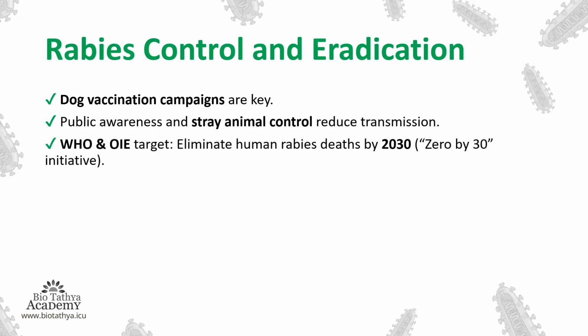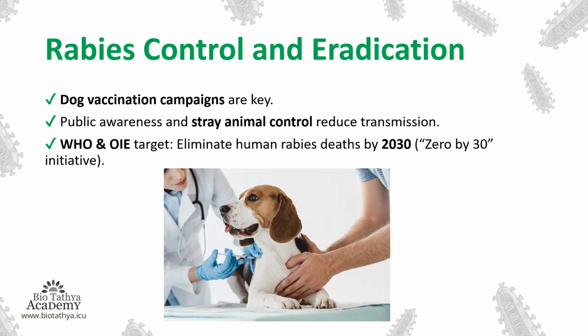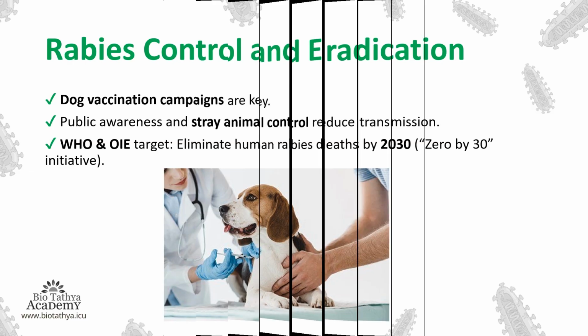WHO and OIE target to eliminate human rabies deaths by 2030. That is the Zero by 30 initiative, which means that by the year 2030 there will be zero human rabies deaths. So dog vaccination is mandatory.